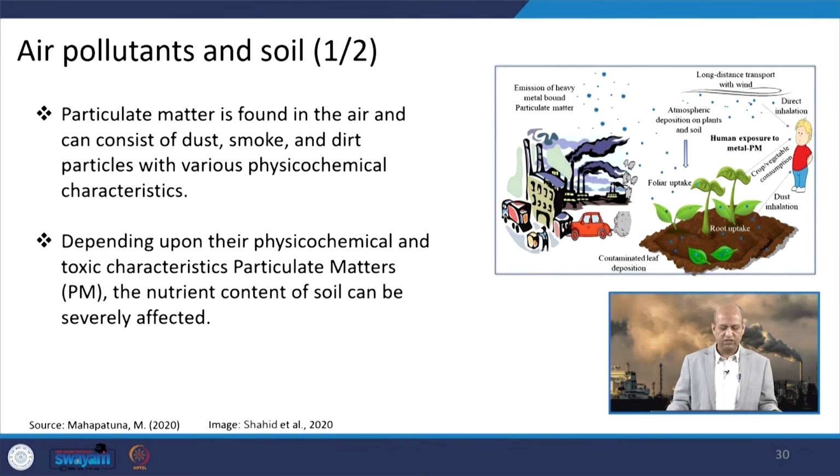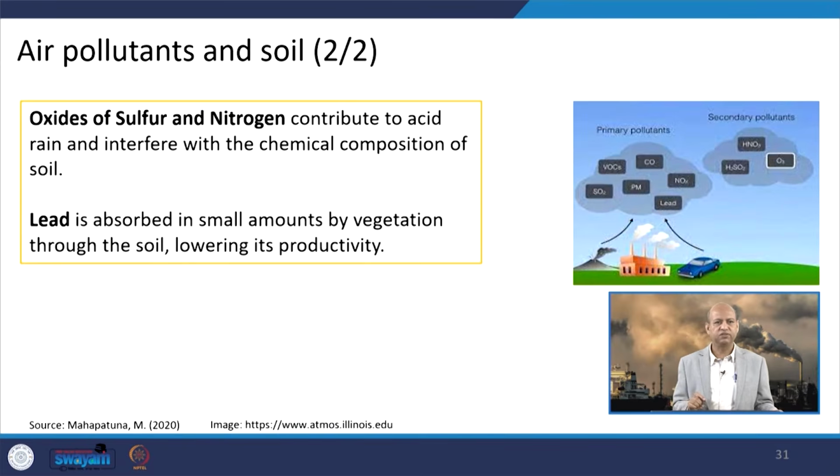Okay. Then here you can see particulate matter, and it can change the physicochemical characteristics, because particulate matter has several pollutants as coated ones, sulfates and so on. Depending upon the physicochemical and toxic characteristics of particulate matter, the nutrient content of soil can also be affected. So, in that way, the total growth can be affected because of these air pollutants. Okay. And then oxides of sulfur and nitrogen, as we have seen, contribute to acid rain, and lead is absorbed in small amounts by vegetation through the soil. So, it can also lower the productivity.